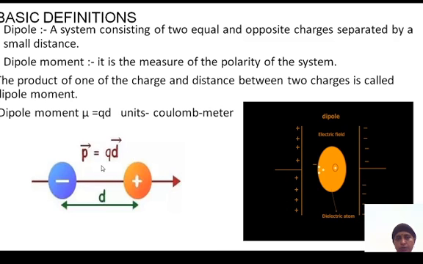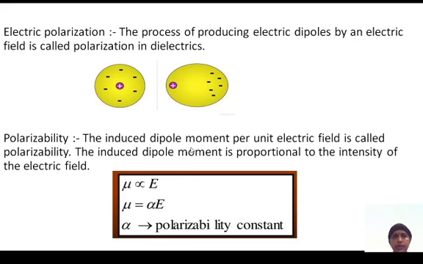Those two multiplied are called the dipole moment. The unit for dipole moment is coulomb meter. Electric polarization.